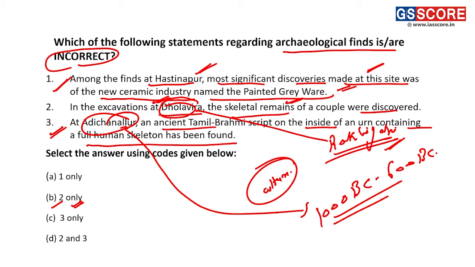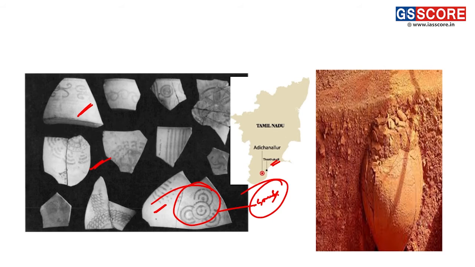Further, we also find that Tamil Brahmi script was found inside an urn, and this urn was containing the skeletons. So Tamil Brahmi script has also been found inside the urn besides the skeletons. And as I have discussed in the earlier class, the Tamil Brahmi script has also been found from Keeladi excavations. So it denotes that through Keeladi and Adichanallur, the region of Tamil Nadu was very thriving in the ancient days in terms of civilization and settlements of people.